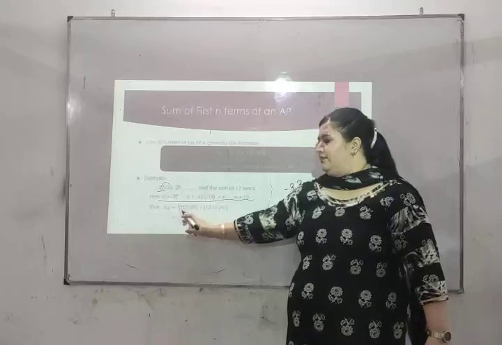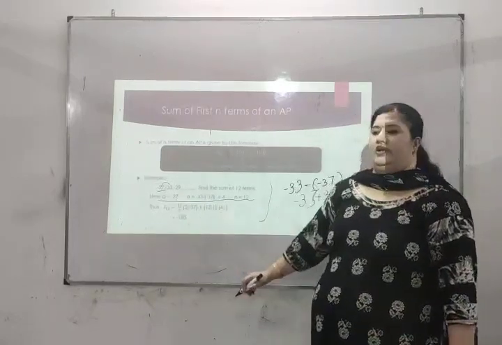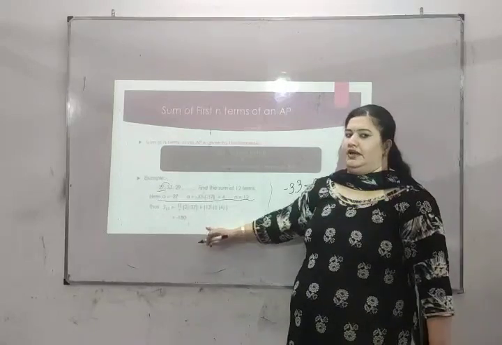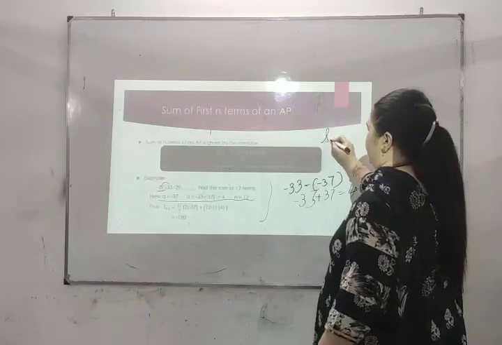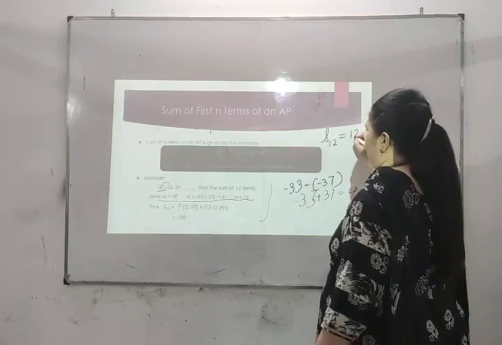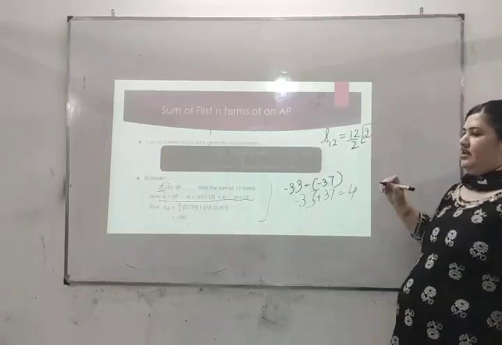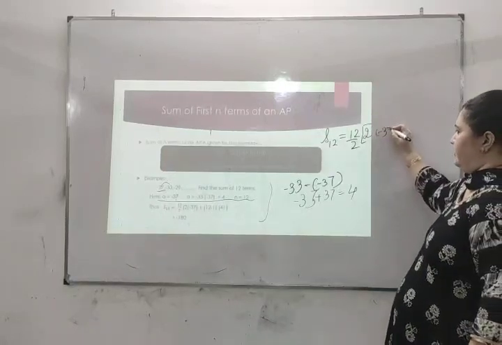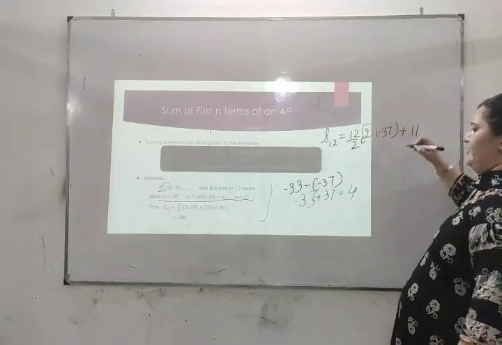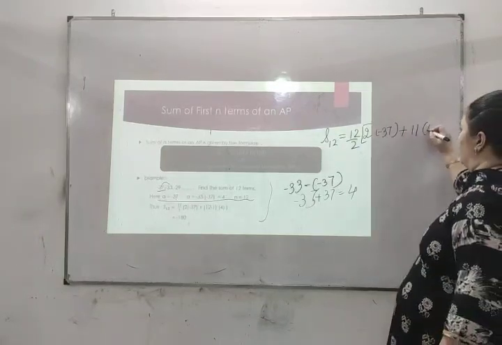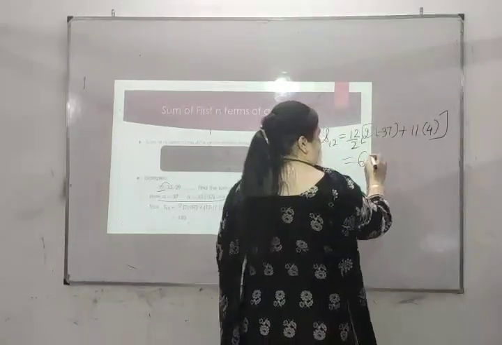Sn will be n by 2 (2a plus (n minus 1)d). So S12 will be 12 by 2 (2a plus (n minus 1)d). What is a here? Minus 37, plus (n minus 1) is 11, d is 4. So here it will be 6.